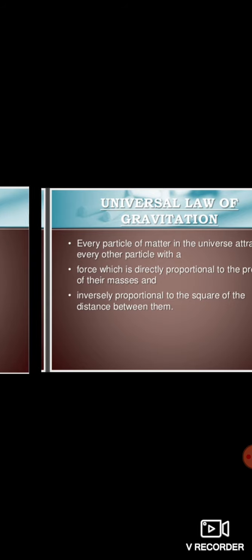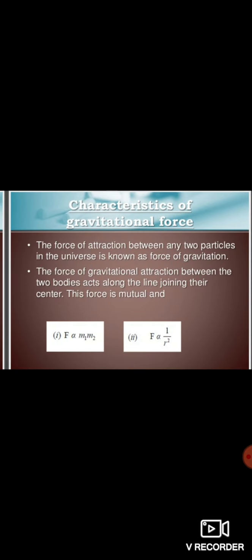What does it mean? If there are two objects A and B having masses m1 and m2, they are both attracting each other with a force F, which is directly proportional to the product of their masses, that is m1 into m2, and inversely proportional to the square of the distance between them.